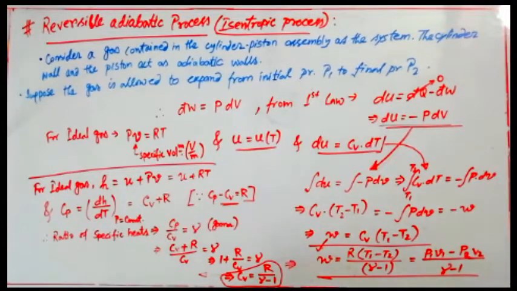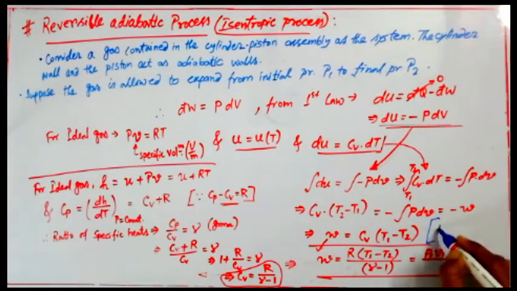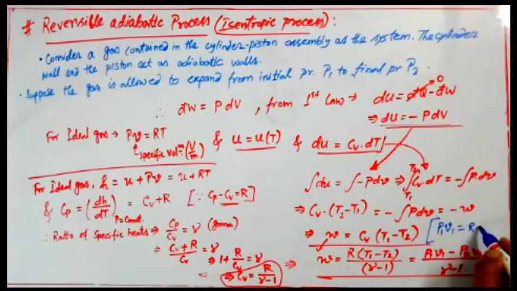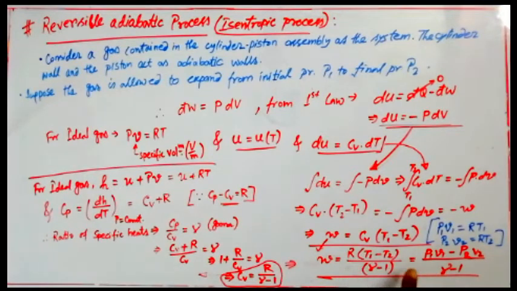That means for ideal gas I can write P1 v1, it is small v, equals RT1, and as well P2 V2 is nothing but RT2. So that thing is implemented over here. Mind it, how this expression Cp minus Cv equals R comes, that derivation I will give you later.